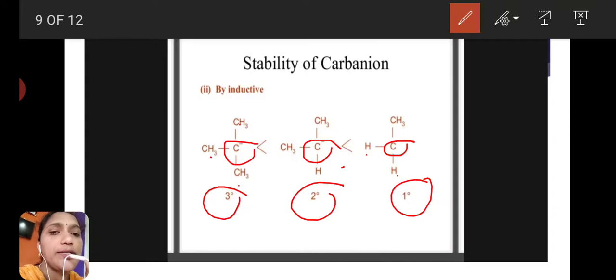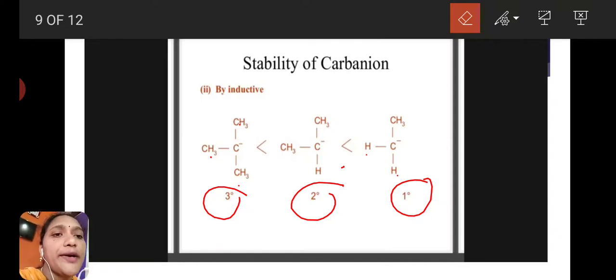Then it is called a tertiary carbanion. Here the stability order is tertiary carbanion is less than secondary carbanion, and secondary carbanion is less than primary carbanion. This is the stability of carbanion.